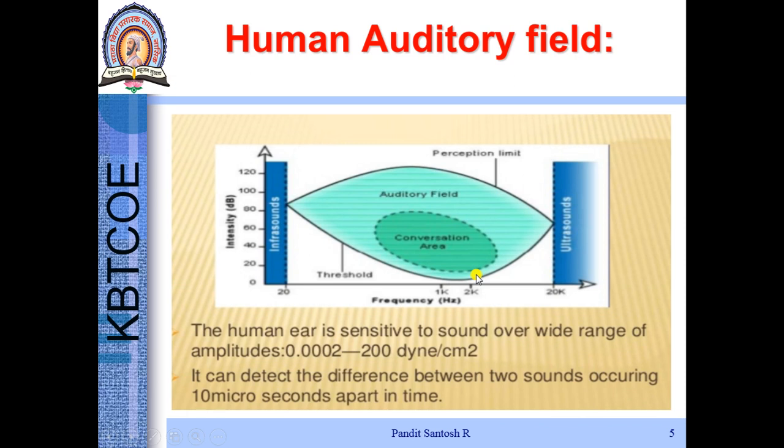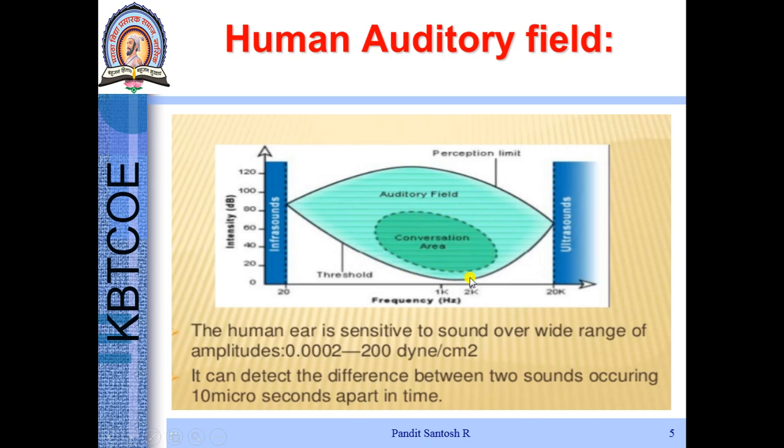The above slide shows the human auditory field. On x-axis it is frequency, on y-axis it is dB. So from 0 dB to 120 dB and from 20 Hz to 20 kHz is our human auditory field. When we have a conversation, our conversation area lies as shown in the figure.